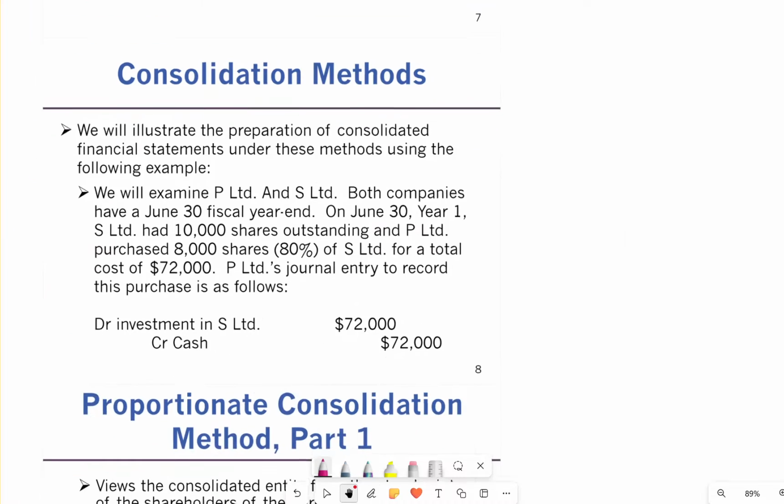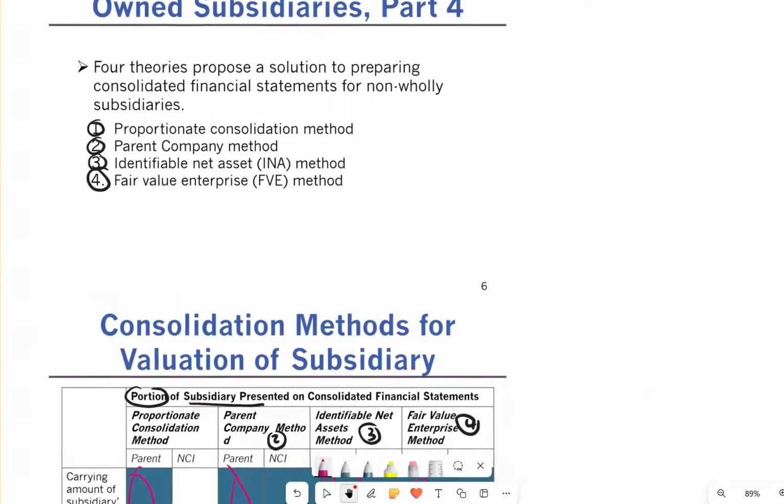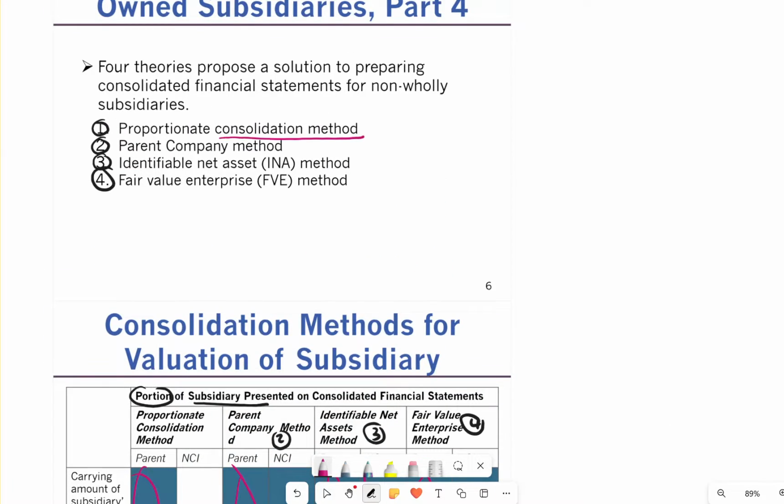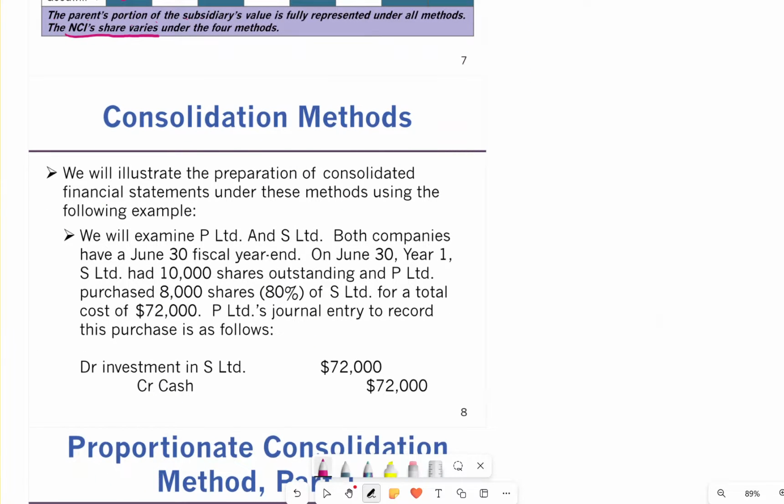Now going further, the first one is the consolidation method. So we're going to talk about each of the methods. But there's one method that is not used in this book, and if it's not used in this book, we're not going to be learning about it. Now we will illustrate the preparation of consolidated financial statements under these methods using the following example. So now let's look at how we journalize it.